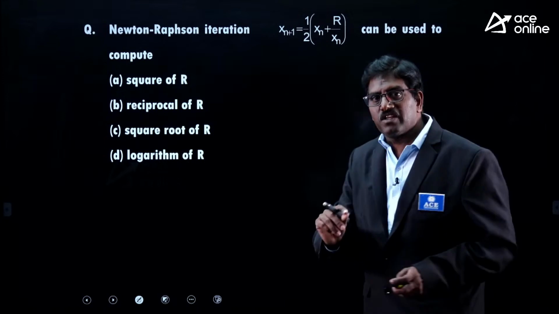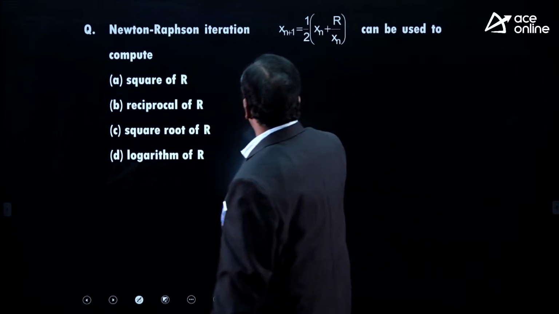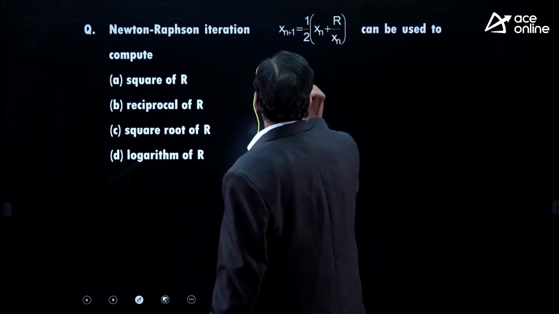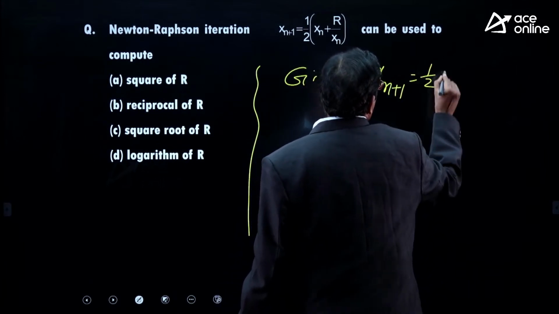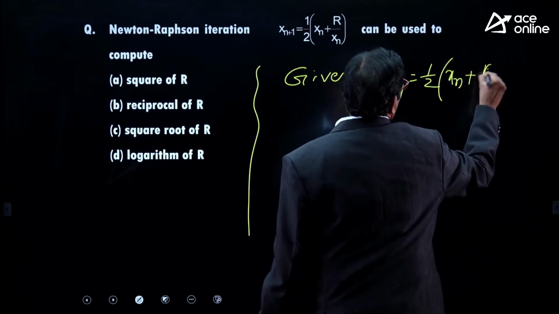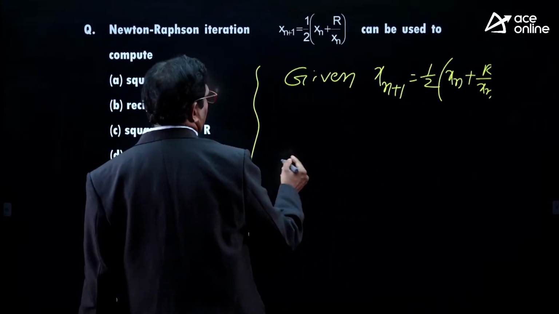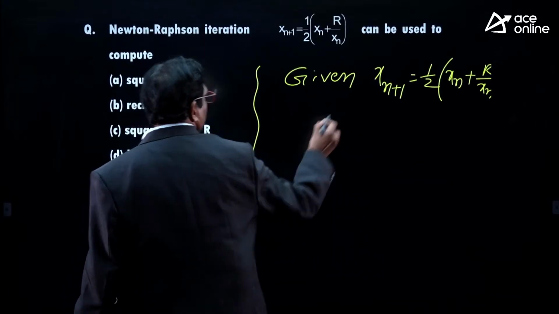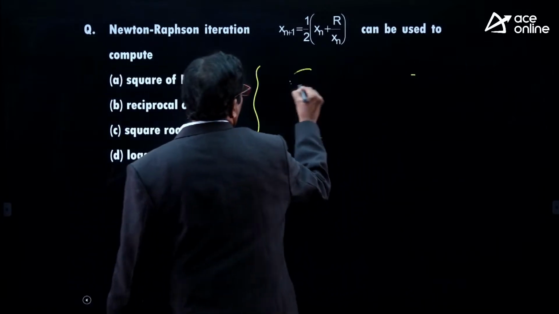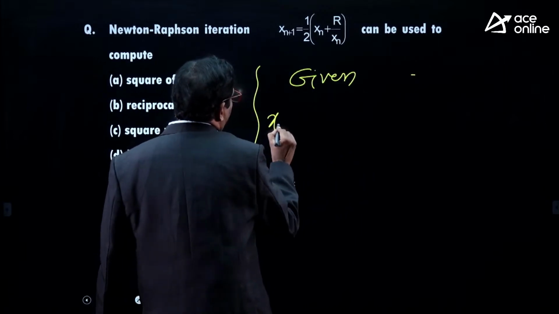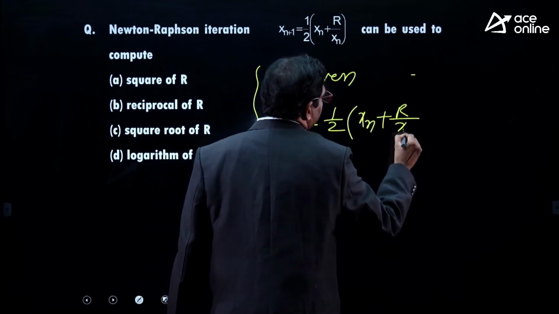If they ask a reverse question like this, I will give you one very simple shortcut observation. What is given? The given iterative scheme is x_{n+1} is equal to 1 by 2 into (x_n plus r by x_n).